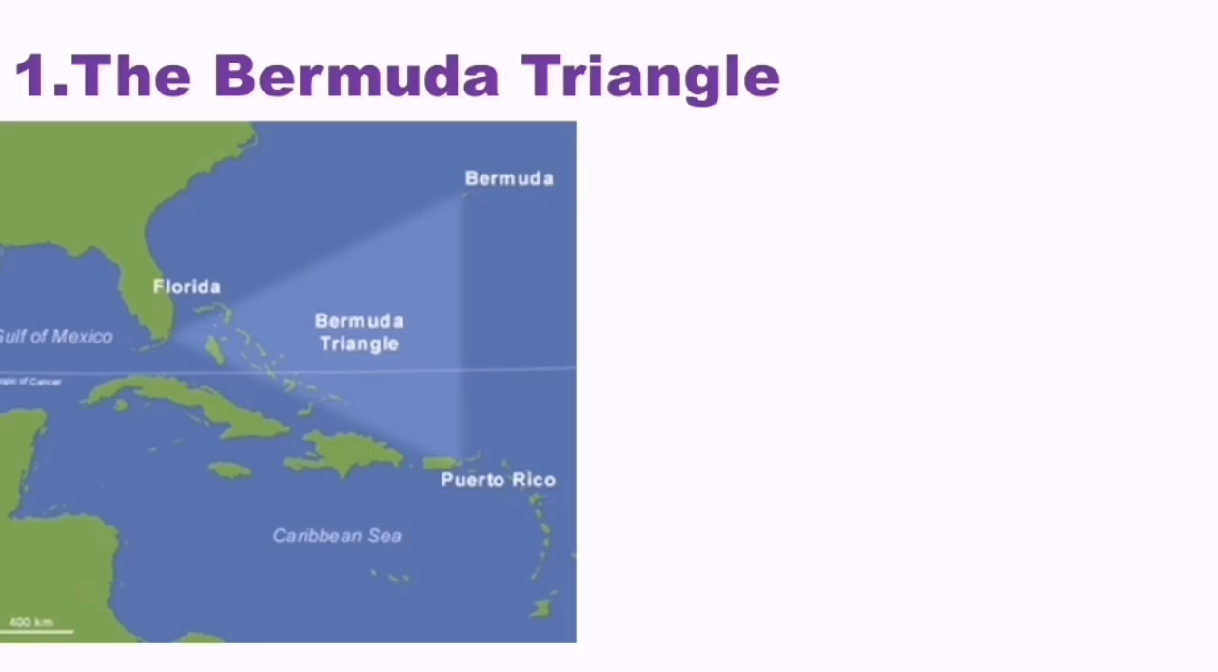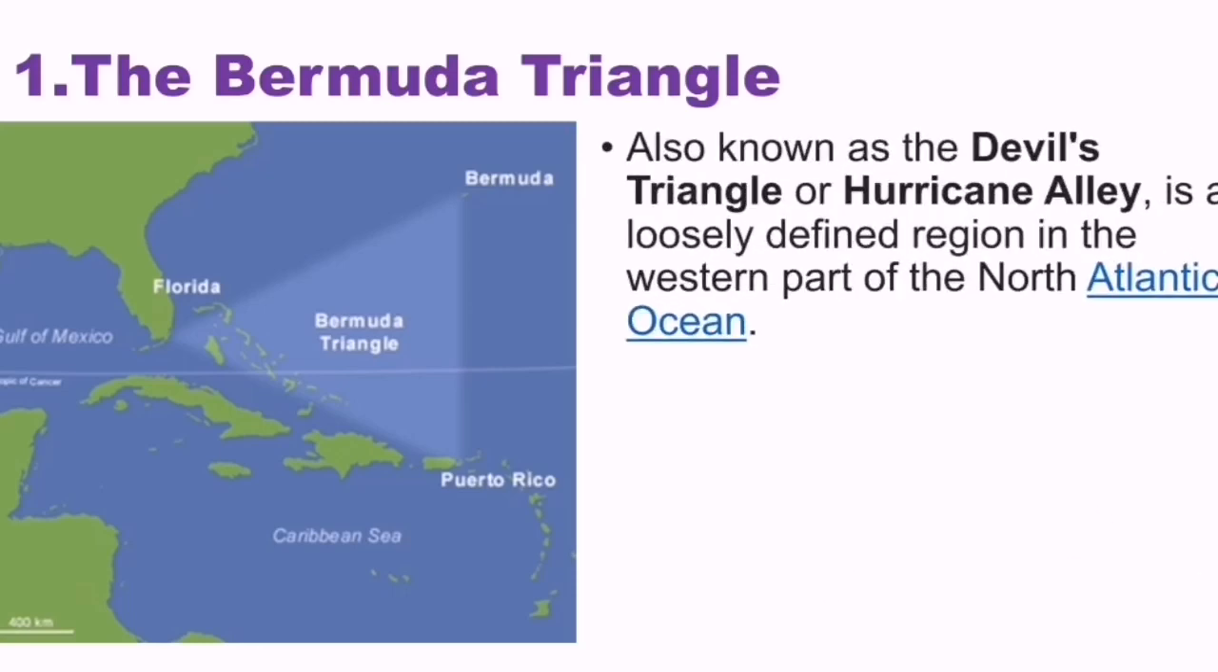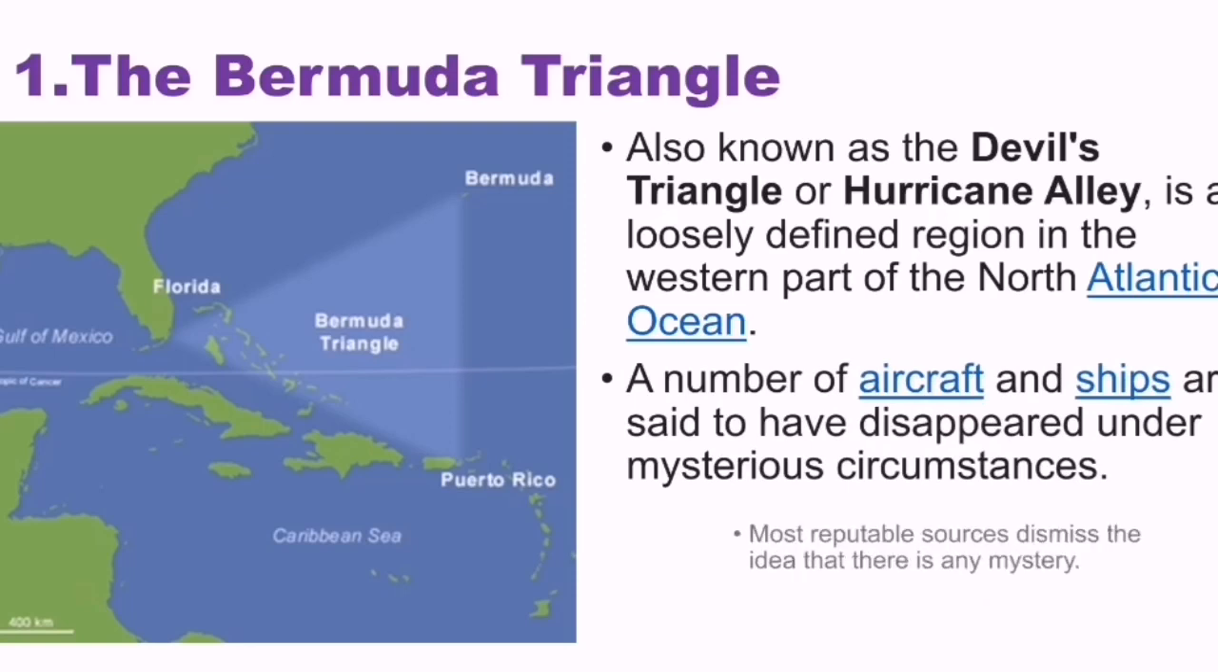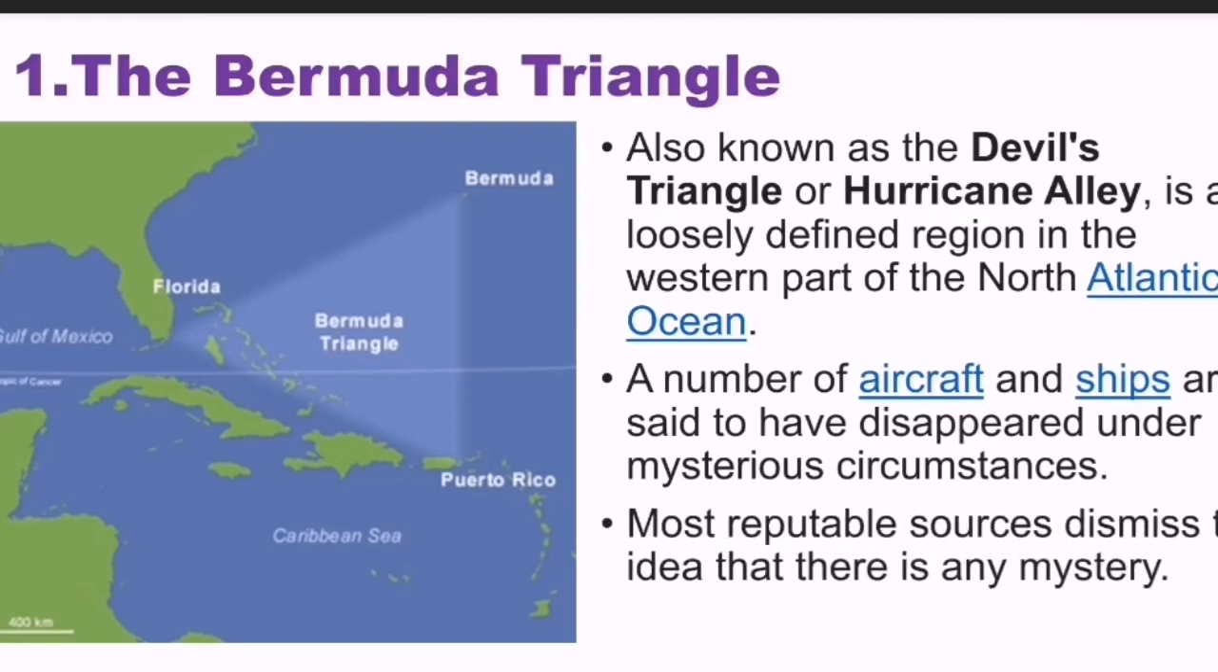So we can see the picture. The Bermuda Triangle is near the Caribbean Sea or Caribbean Islands. It is also near Florida. It is in the Atlantic Ocean. And what is the importance of the Bermuda Triangle? The important thing is that this is also called the Devil's Triangle or Hurricane Alley. It is a loosely defined region in the western part of the North Atlantic Ocean.